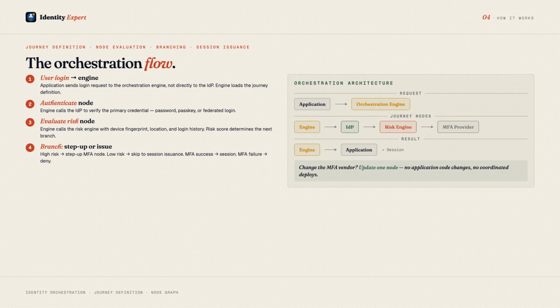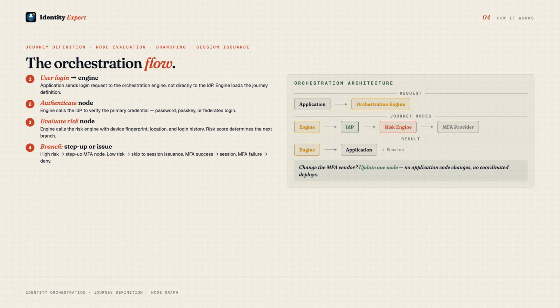It calls the risk engine, passing context like device fingerprint, location, and login history. The risk engine returns a score. Step 5. The engine evaluates the risk score against the journey's branching rules. If the score is below the threshold, the journey skips to issue session. If the score is above the threshold, the journey branches to step-up MFA.